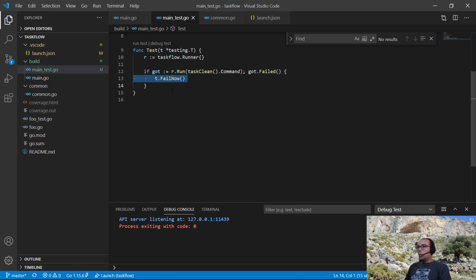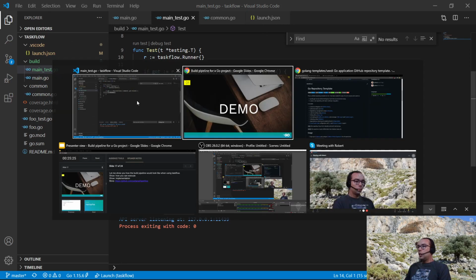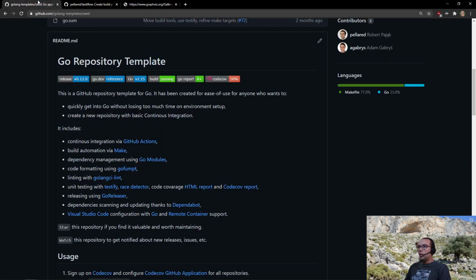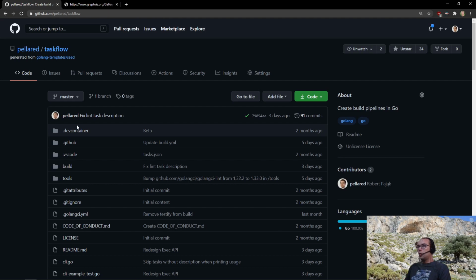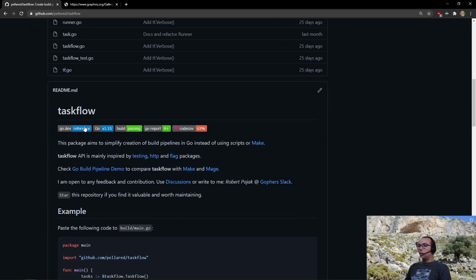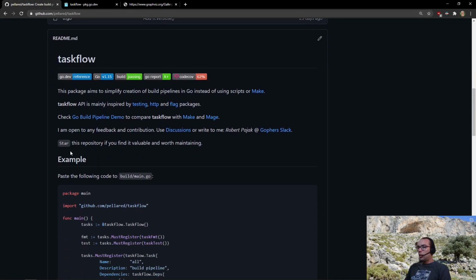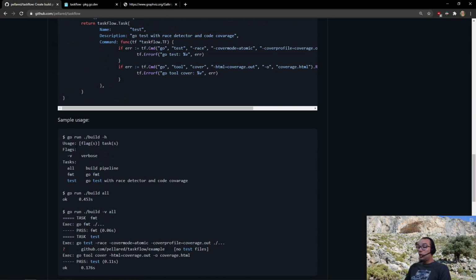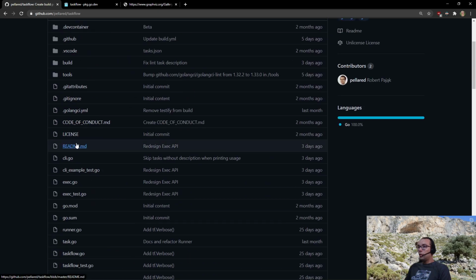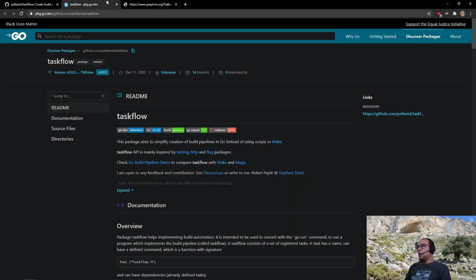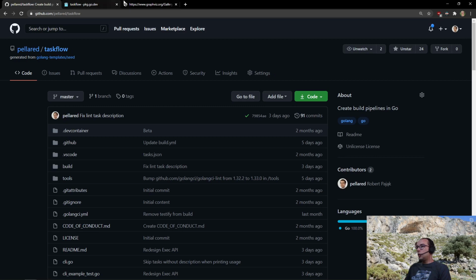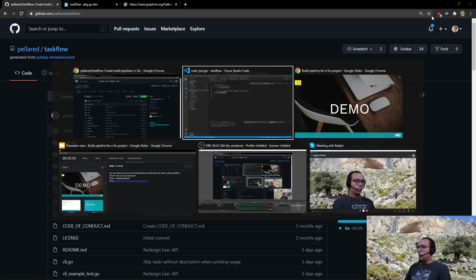If you want more details regarding TaskFlow, I encourage you to look at the repository and at the documentation here in Go.dev or package GoDev right now. And there's an example. You can even go to the source code because it's very easy, because it's just a little library.